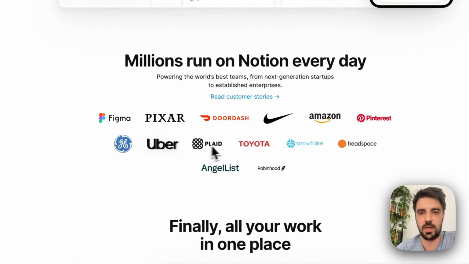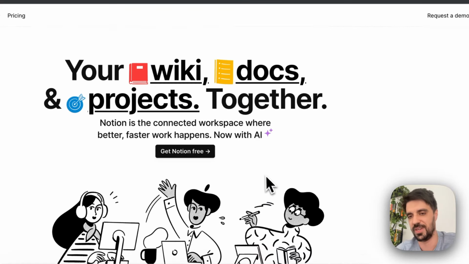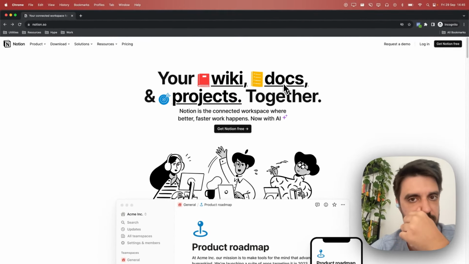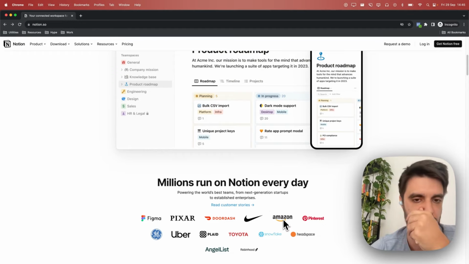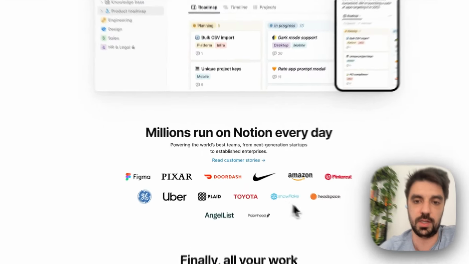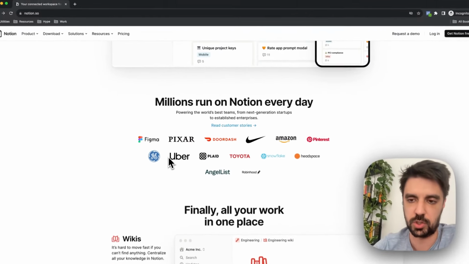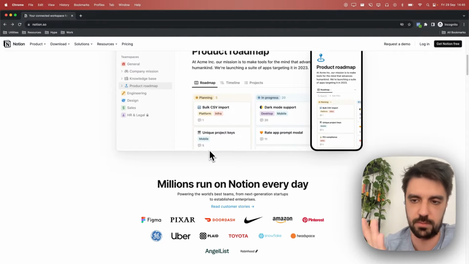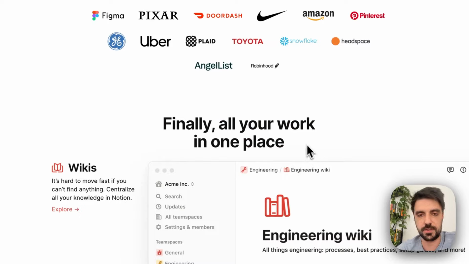I actually am okay with these not having links, because it would be hypocritical of me to criticize them for having links here that detract from the experience. It's okay. And they have these read customer stories if you really want to. So I like this. This is very standard, but whenever you can have some social proof, ideally above the fold, but right after works just as well. Perfect. No complaints here.